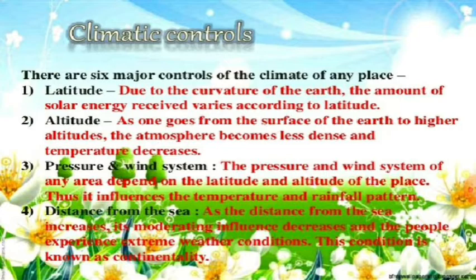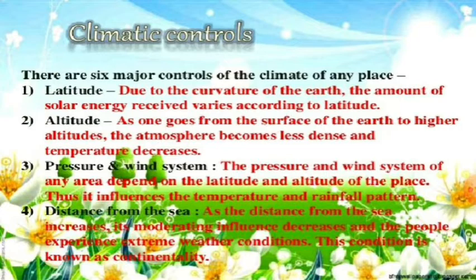Due to the curvature of the earth, the amount of solar energy received varies according to the latitude. You might have heard about different heat zones in class 7th or 8th. It is divided into different heat zones: the torrid zone, the hottest part; after that, the temperate zone; and the third one is the frigid zone. This is what we call latitude.